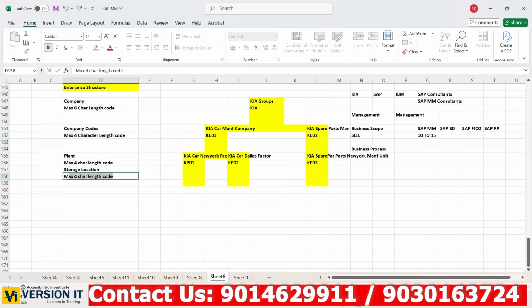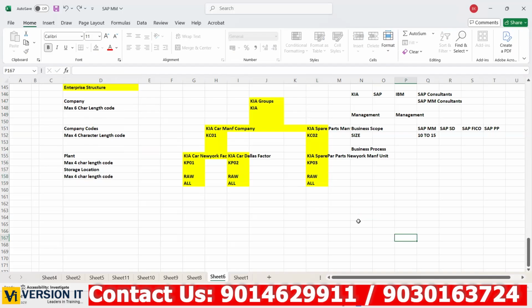Now coming to the storage location, we can have a max 4 character length code, but the codes can be repeated. Here we have 2 storage locations, one storage location for storing raw material and one storage location for all materials. Max 4 characters. Here also raw material and also ALL. So you can observe the code is repeating, right? At storage location level, it can repeat.